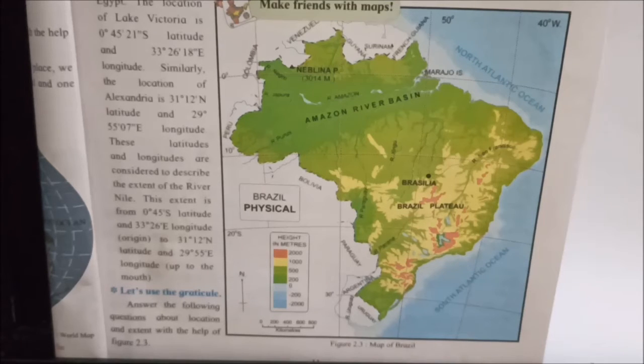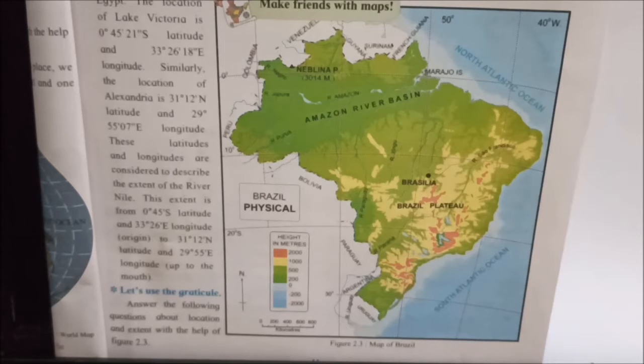What would be the longitudinal extent of Brazil that spreads from 5 degree 15 minutes north to 33 degree 45 minutes south latitude?